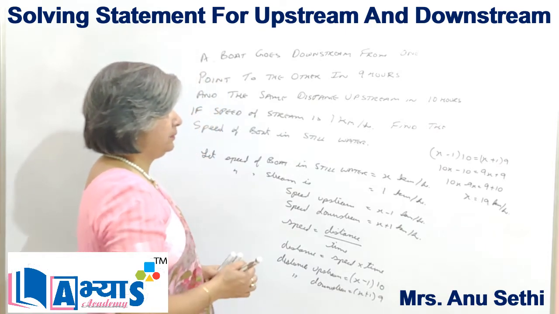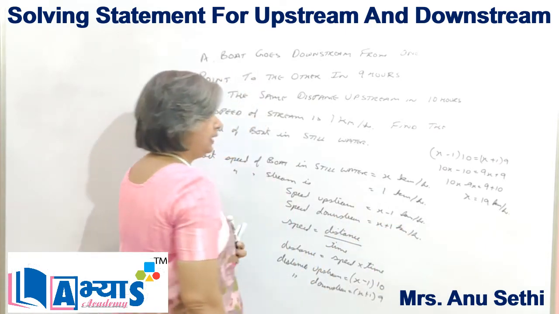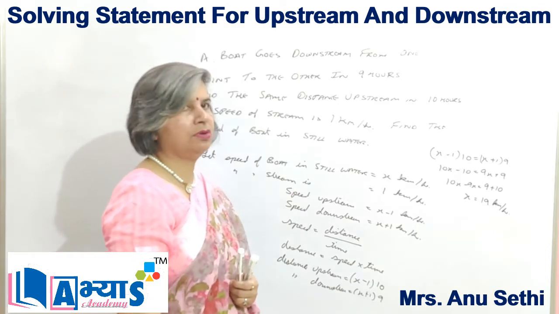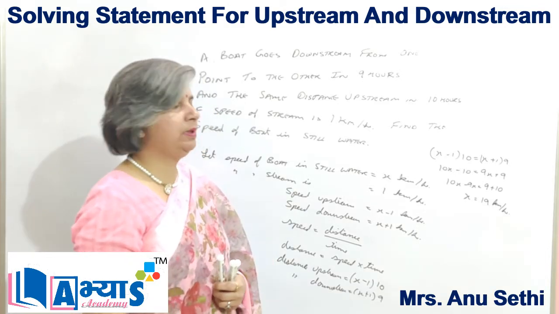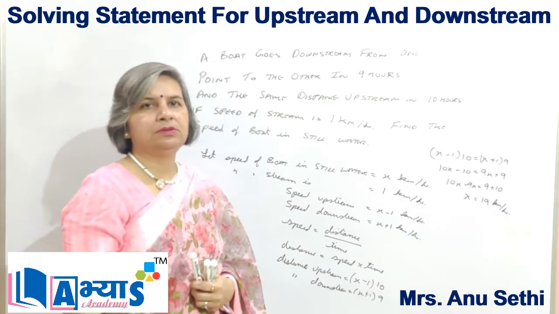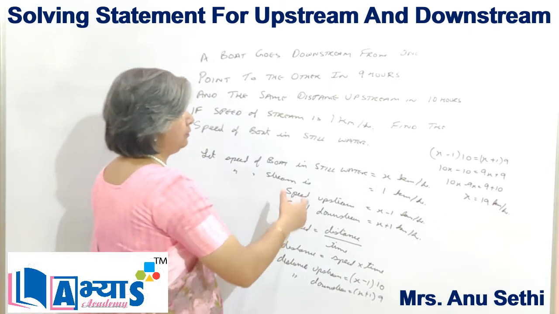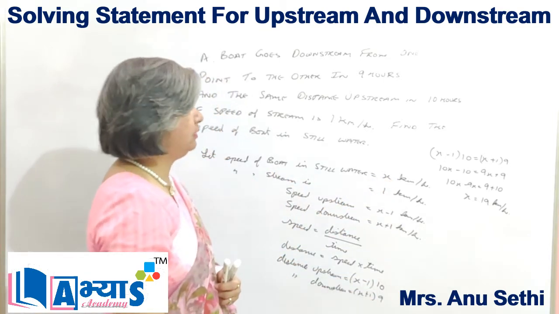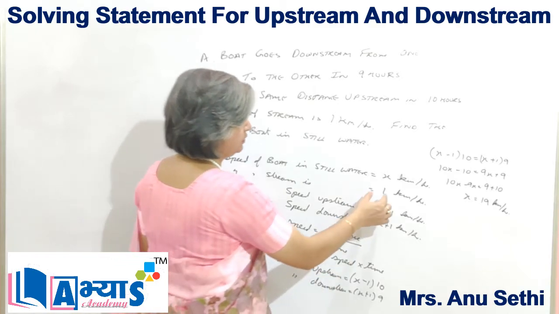The main concept is that in the case of upstream we have to subtract the speed, and in the case of downstream we have to add the speed of the boat and the stream or the river. That means, as the boat is in the upstream direction, let the speed of the boat in still water be x, so the speed of the stream is 1.